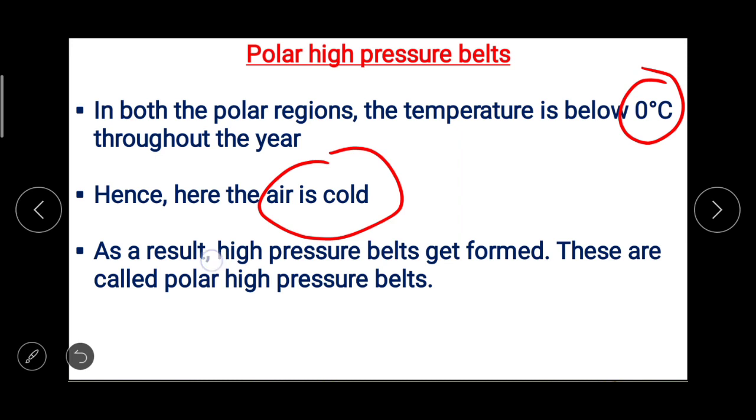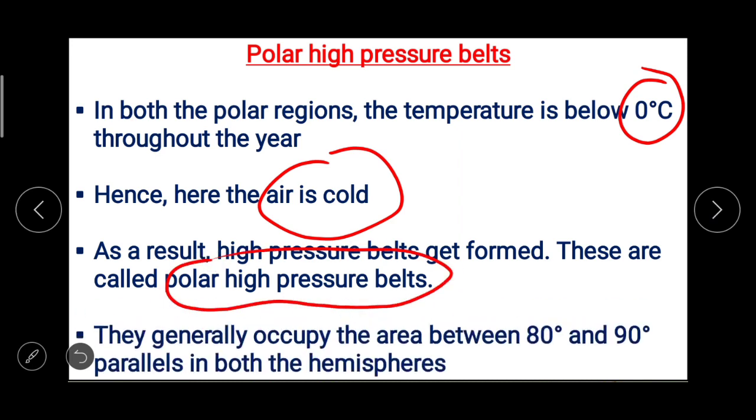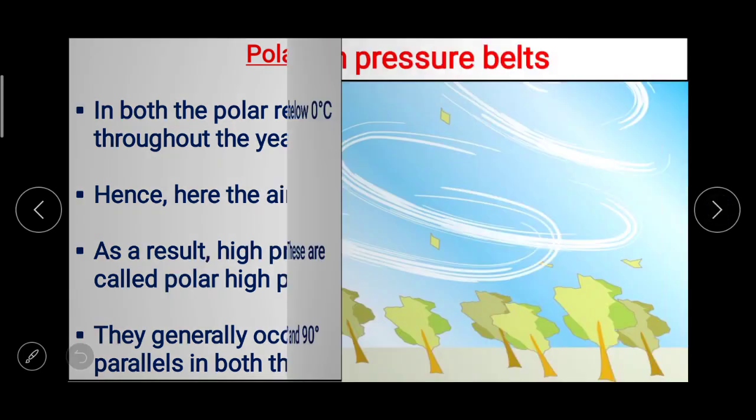These are called polar high pressure belts. They generally occupy the area between 80° and 90° parallels in both the hemispheres. But this is all because of the temperature which is below 0°C throughout the year.